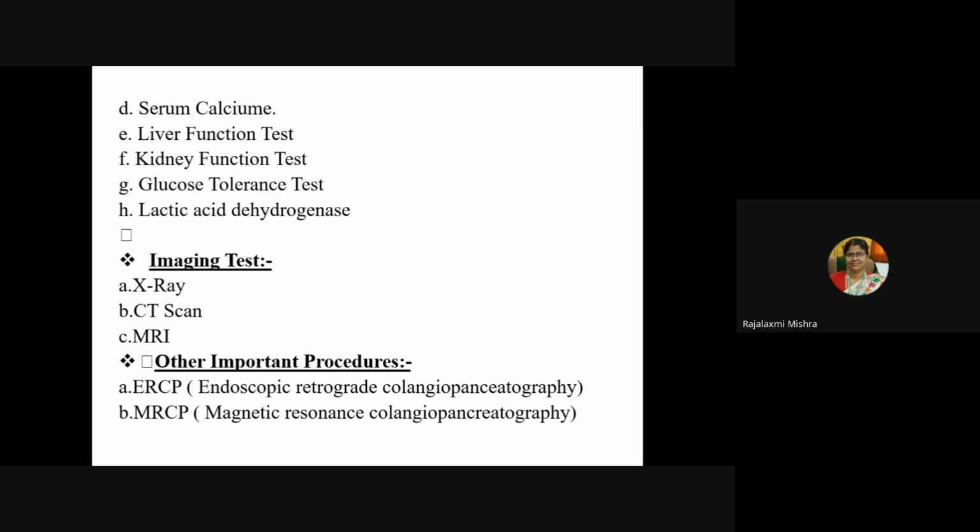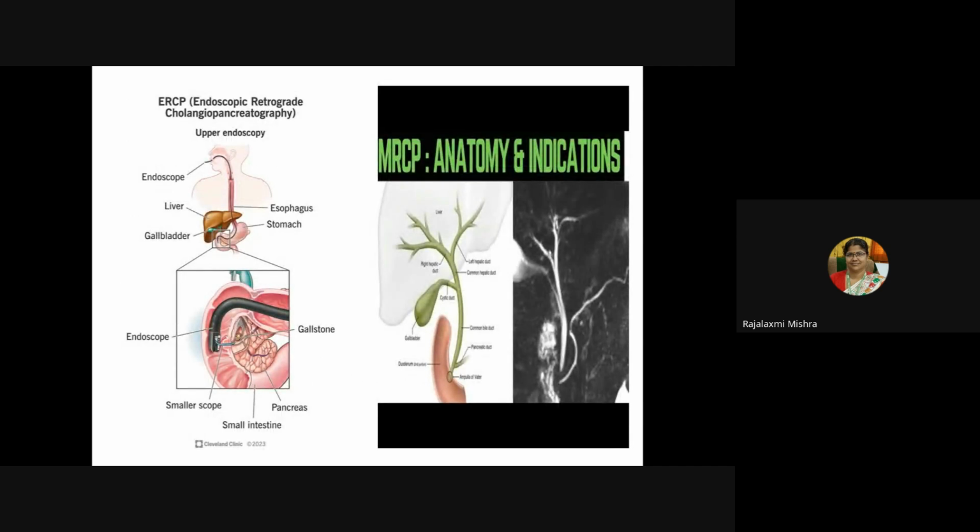So, as she said, Cullen sign is a very common indicator for pancreatitis. Just as when you assess appendicitis, if you get complaints of pain, that is an indicator for appendicitis. Similarly, Cullen sign is a common indicator for pancreatitis, to diagnose immediately. Okay, so this is ERCP and MRCP as we discussed.